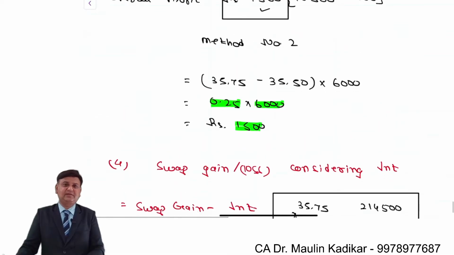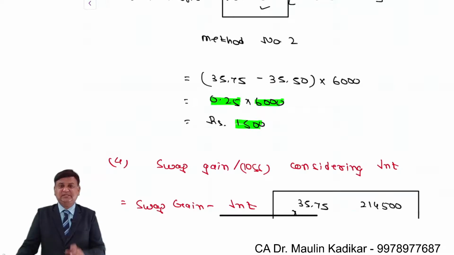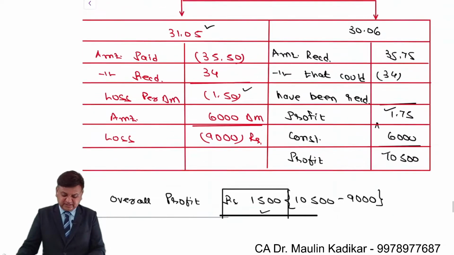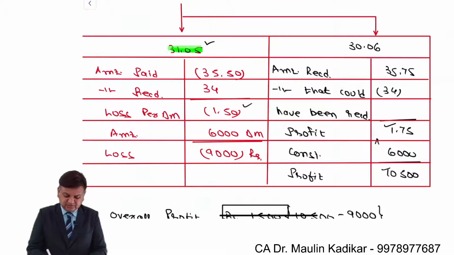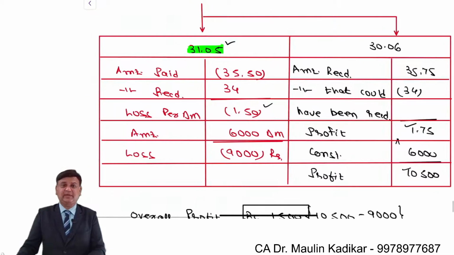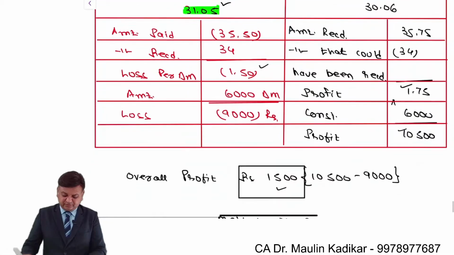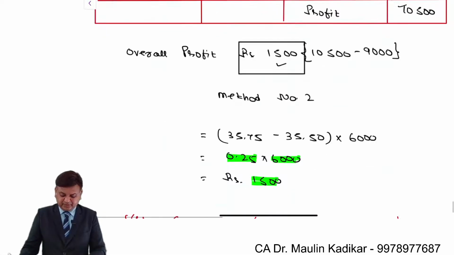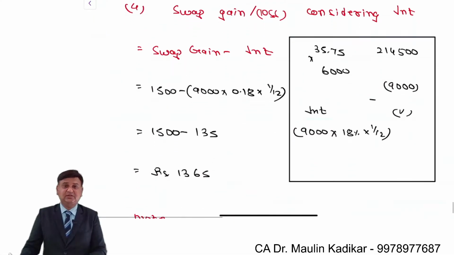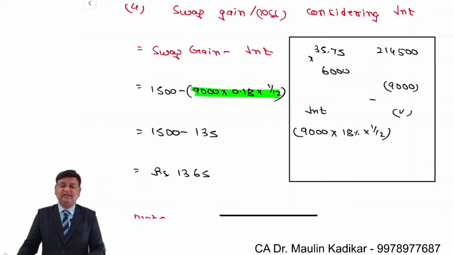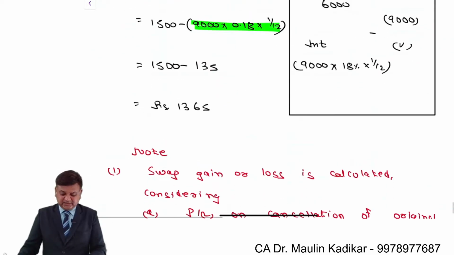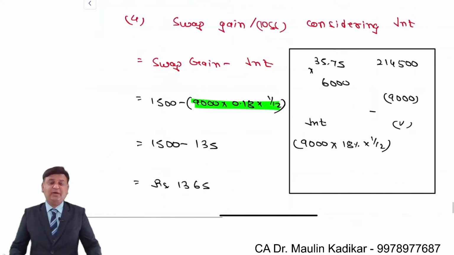However, going with the second method has a limitation that you need to prepare this working once again. Why? Because the interest is supposed to be calculated on this amount of the profit or loss. So interest will be calculated on this 9,000 rupees at the rate of 18% for 1 month, because the entire transaction is settled after 1 month. And this is the way we get the swap gain or loss considering the interest amount.